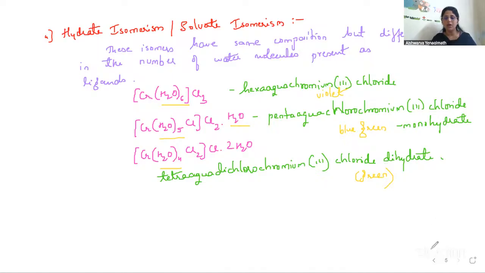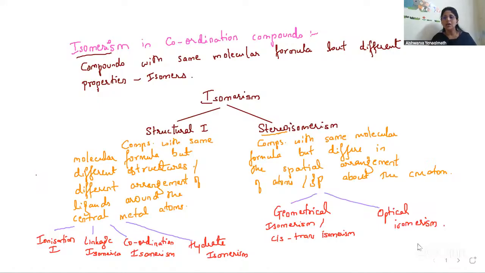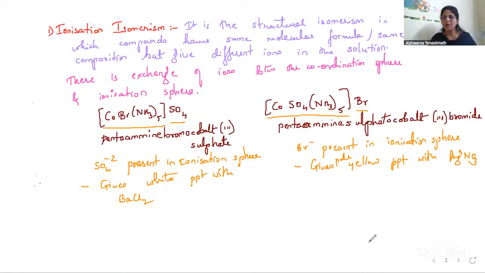So we have spoken about all the 4 types of structural isomerisms. We discussed the first one, that is ionization isomerism. I'm recapitulating it. They give different ions in the solution. Don't get confused with coordination isomerism. Ions are exchanged between the coordination sphere and the ionization sphere. That is ionization isomerism, and therefore the different ions give different precipitates, because when you put it in the solution, it will dissociate like this.